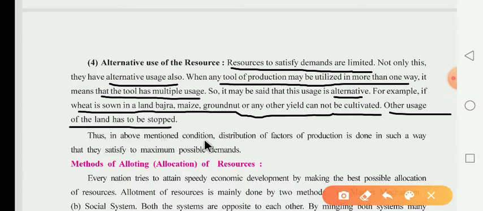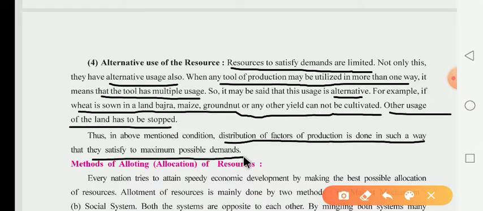Thus, in the above mentioned condition, distribution of the factors of production is done in such a way that they satisfy the maximum possible demands. It means you have to distribute your resources of the factors of production in such a way that they satisfy the maximum possible demands of human beings.